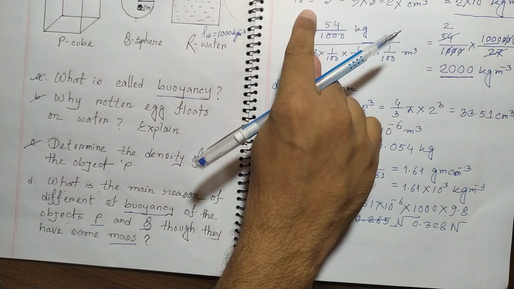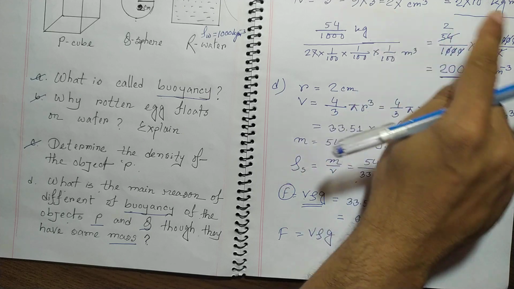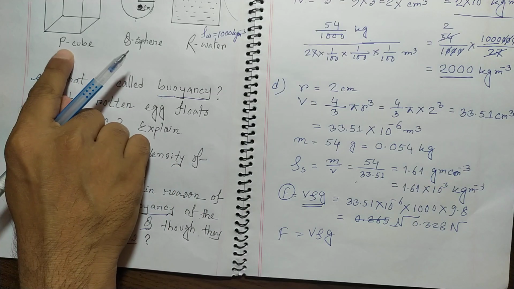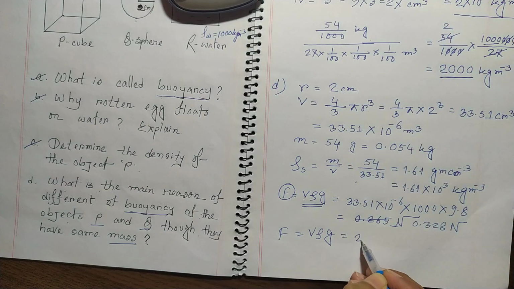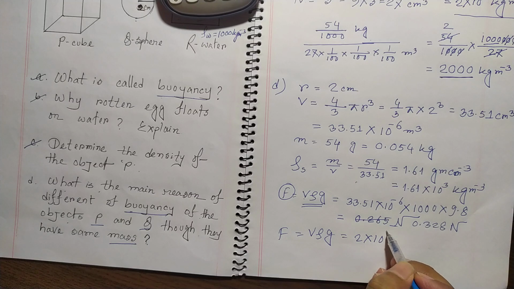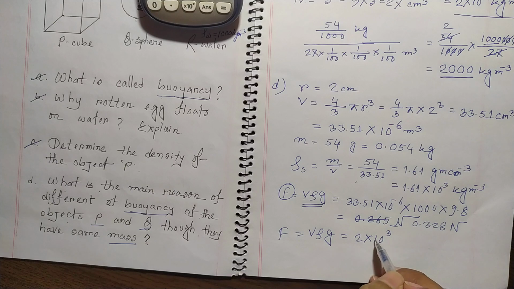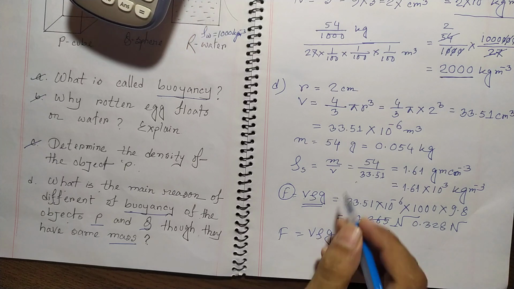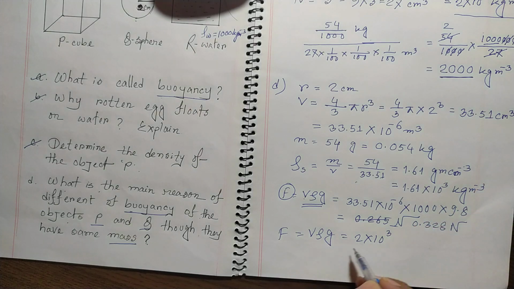So we did it, the P cube, which is 2 gram per cm cube, so it would be 2 times 10 to the power 3 kg per meter cube. No, this is not the volume.